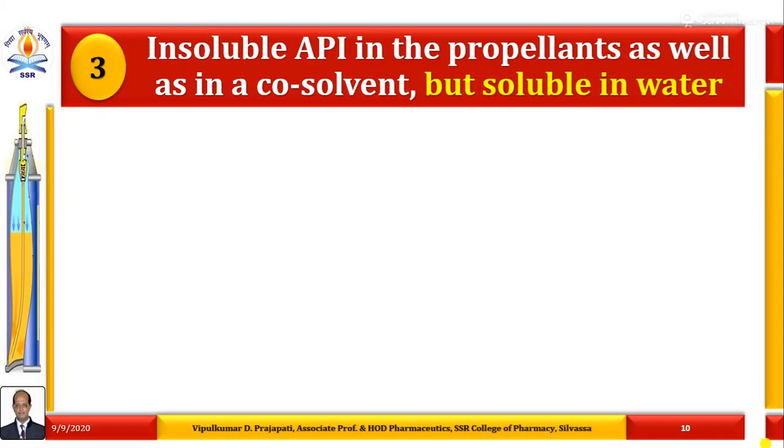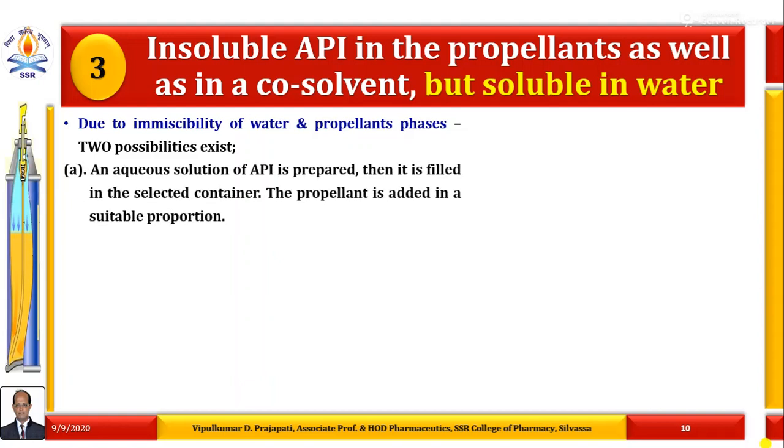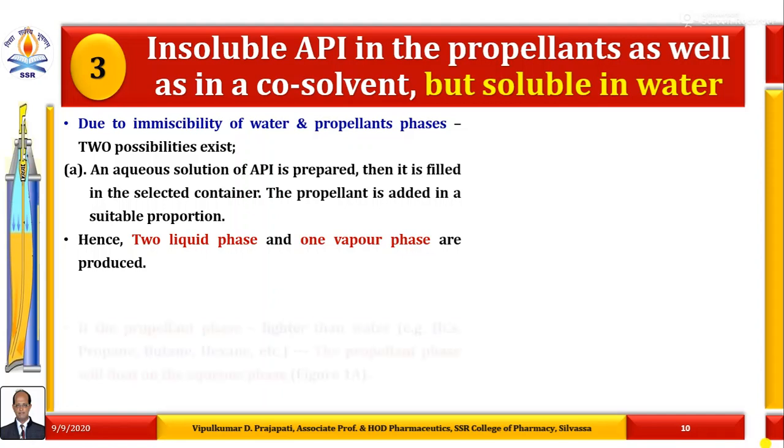The third provision is known as insoluble API in the propellants as well as in a co-solvent, but the API is soluble in water. Due to immiscibility of water and propellant phases, two possibilities exist. The first one is that an aqueous solution of the API is prepared. Then it is filled in the selected aerosol container. The propellant is added in a suitable proportion. Hence, two liquid phases and one vapor phase are produced. So the system is known as a three-phase system.